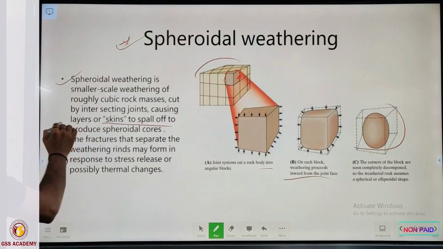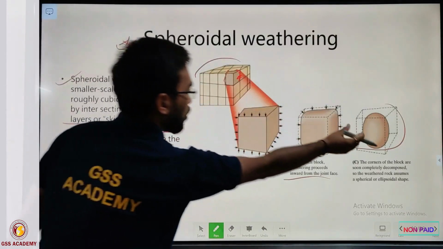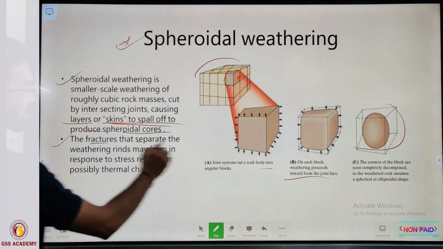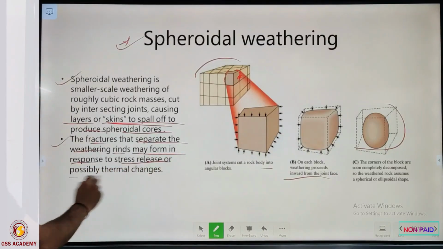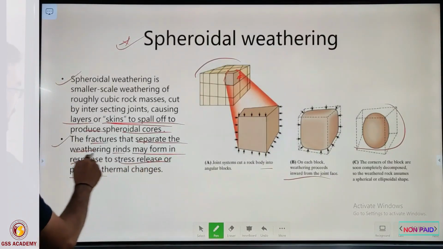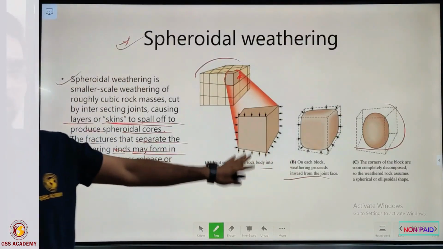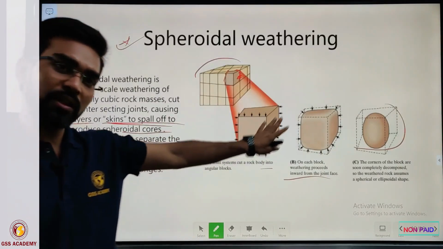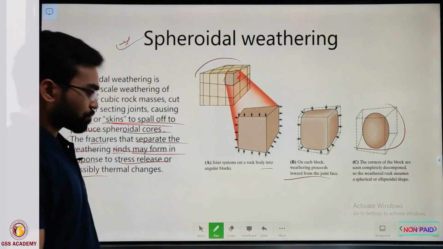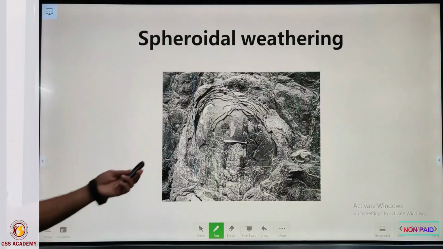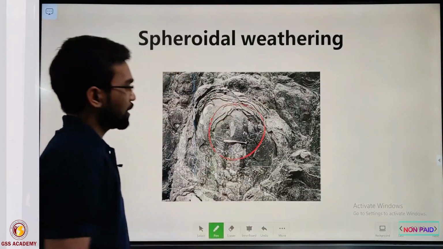So spheroidal weathering is layers or skins spalling off to produce spheroidal cores. This one is called a spheroidal core. The fractures that separate the weathering grains may form in response to stress release or possibly thermal changes. In books they include these changes, but don't get confused. If the option includes the combined effect, that is the best; otherwise go for physical weathering. This is what the spheroidal weathering looks like, and this is the core of the spheroidal weathering.